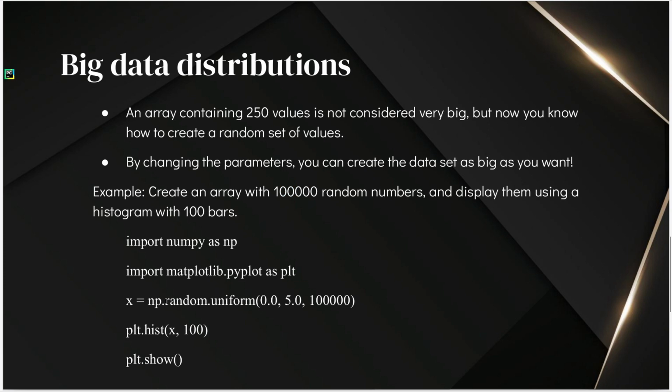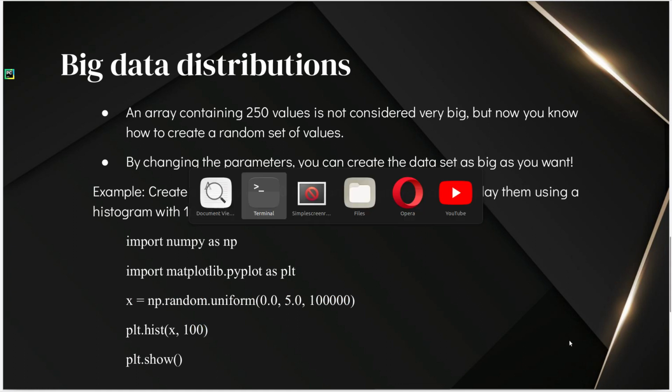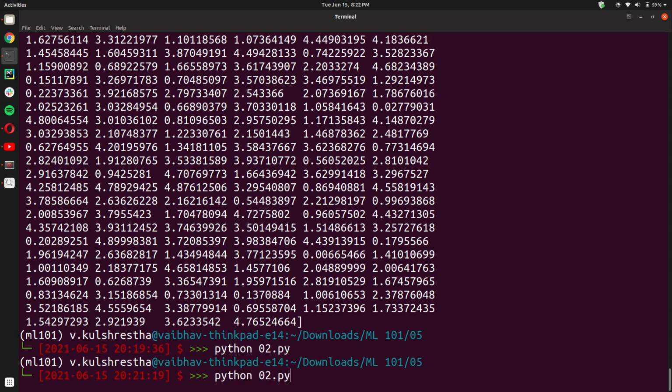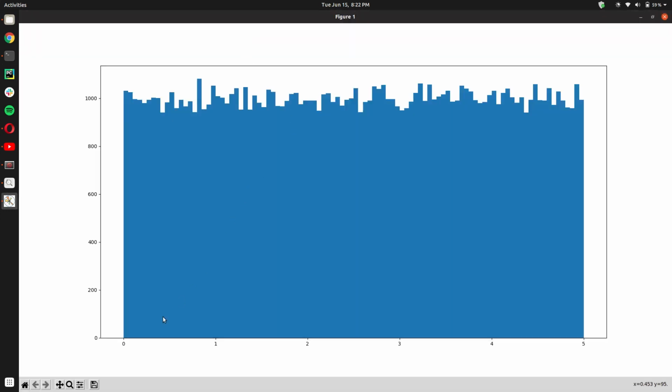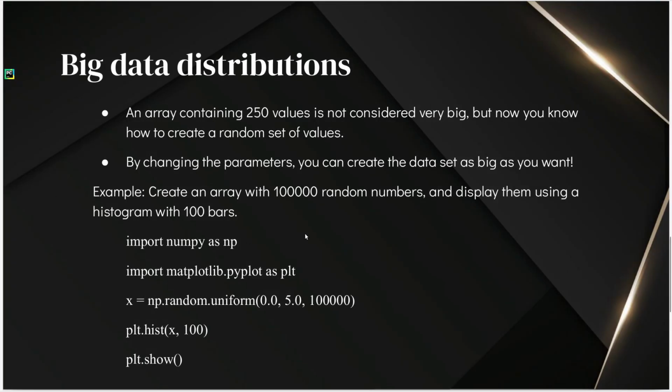So here we are creating the random dataset, sorry, with 100,000 elements, and then we are creating a histogram with 100 bars. Okay, and you'll see when I run this, I get a histogram with so many bars that the labeling also isn't clear. So you can give additional values to additional arguments to get more detailed or granular x-axis labels, but that isn't necessary here, and that's why I skipped it for this example. You can do that if you want to.